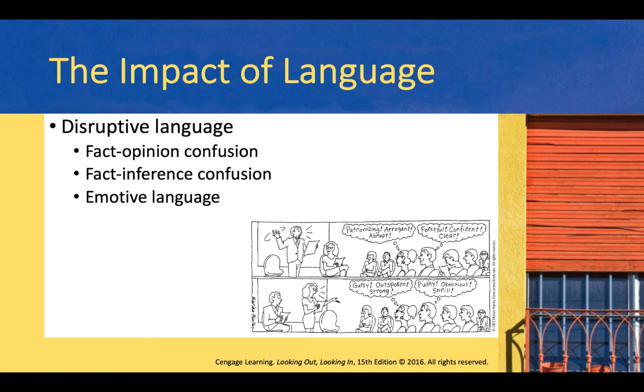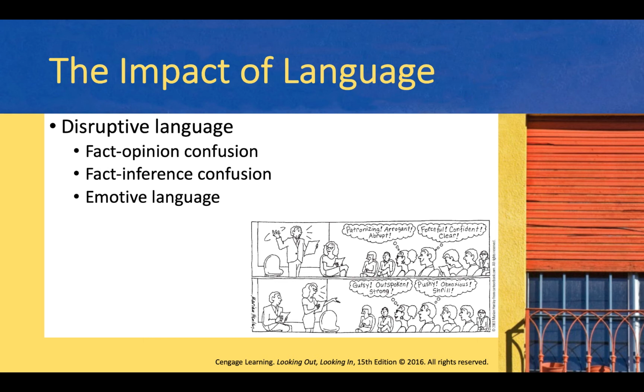The fact, opinion confusion. Factual statements are claims that can be verified as true or false. By contrast, opinion statements are based on the speaker's beliefs. For example, fact: you forgot my birthday. Opinion: you don't care about me. Fact: you keep interrupting me. Opinion: you're a control freak.